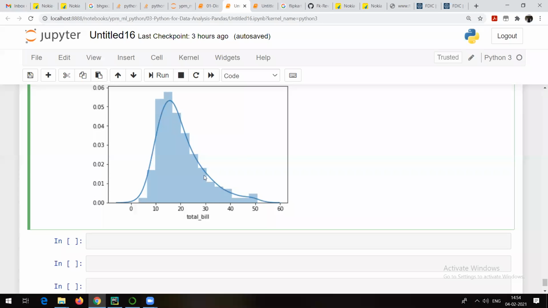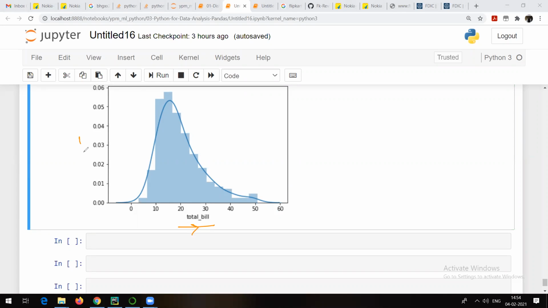There is some skewness present. So if possible, I can check for missing values and zero values, and then try to remove this skewness so that my data is normally distributed.